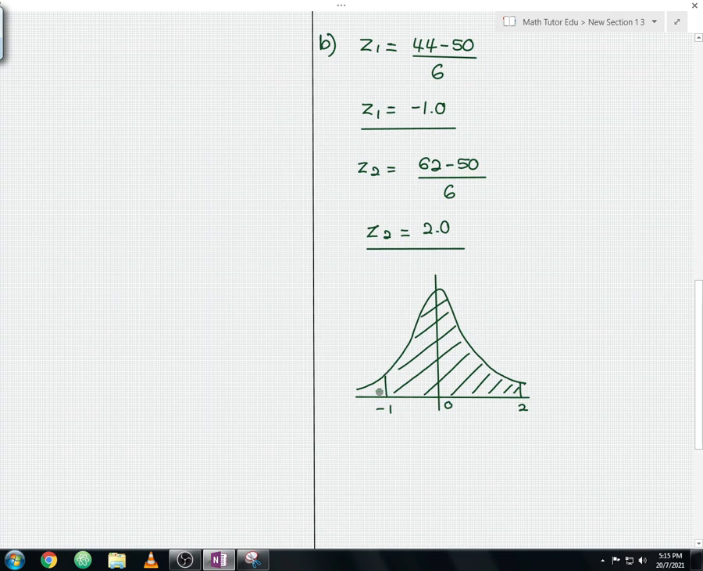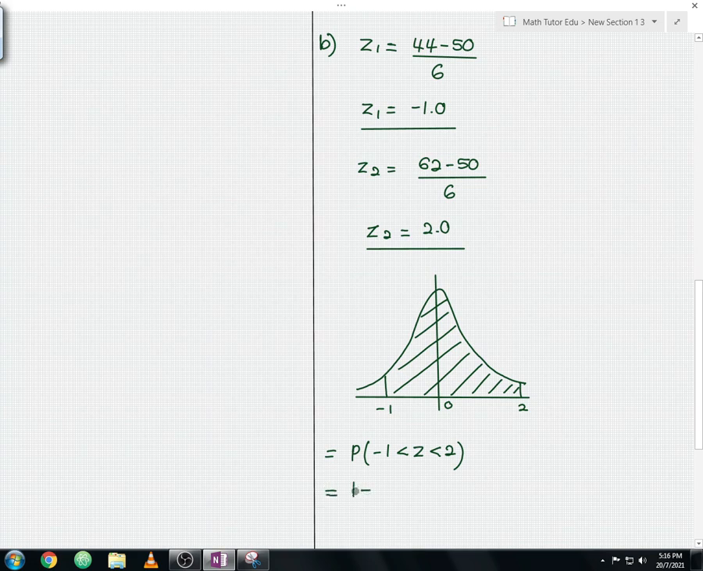From here we are required to find the probability of negative 1 less than z, and z less than 2. So your z value should be more than negative 1 and at the same time less than 2. That is the meaning behind this, guys. So how do we calculate this type of probability? Remember, guys, the total area under the graph is 1.